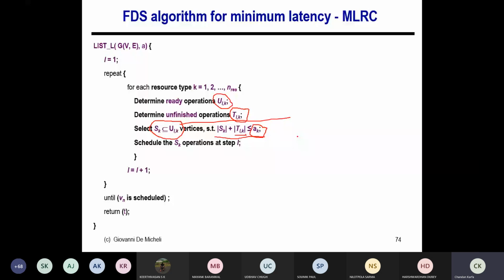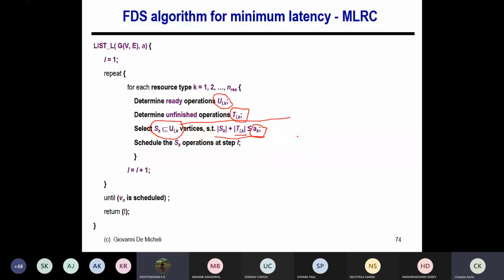So here the selection will be based on the higher value of force, right? Not the least value, because the least values give less resource. But here the resource bound is already given to me. So I don't bother about the resource as long as the total summation is less than AK. I am okay, my algorithm is fine. So I have to select this subset based on the higher force value. This will continue for all timestamps until I have scheduled all the operations.